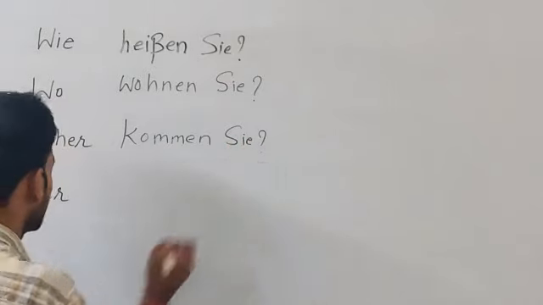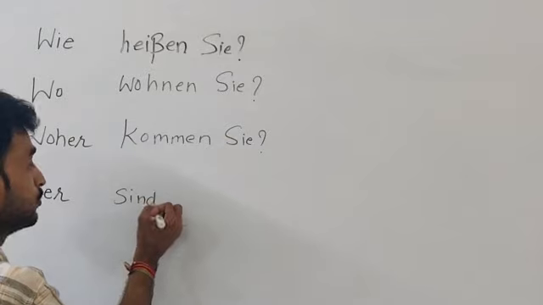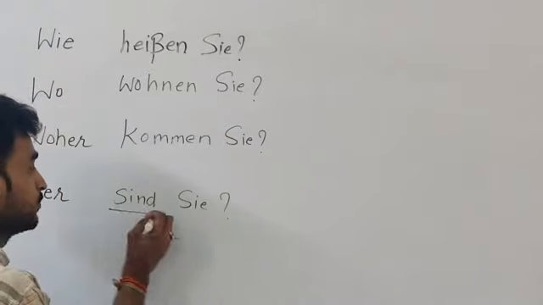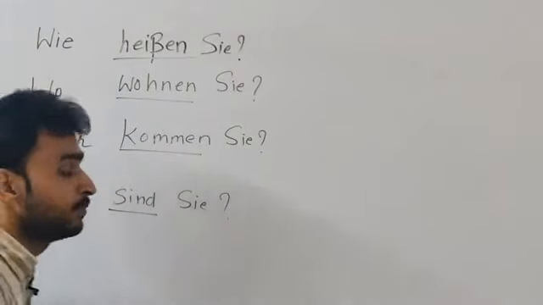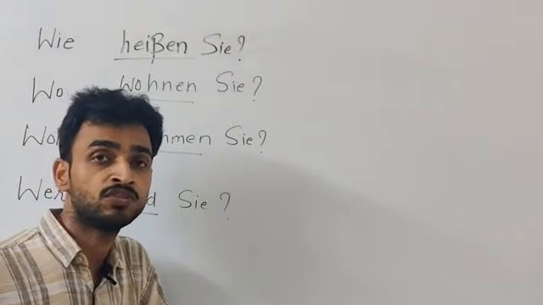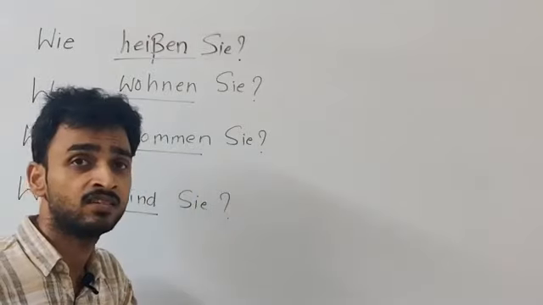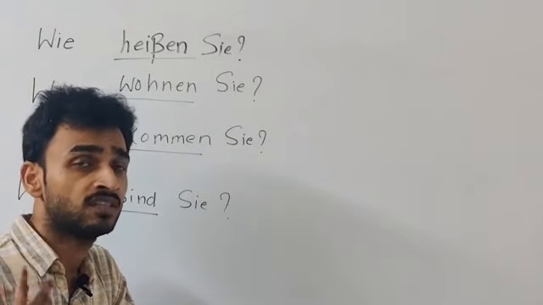These are basic questions. And then, wer sind Sie? Who are you? So these are 3 questions you can see. These are verbs: sind, kommen, wohnen, heißen. These are 4 basic verbs that I'm going to introduce in today's class. Very basic verbs. Heißen, as I said, we use when we ask somebody's name or when we say our name.